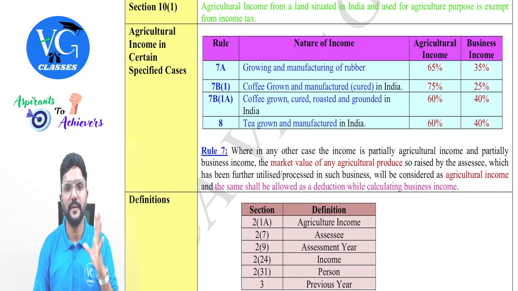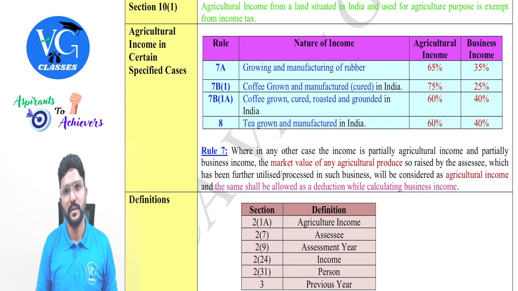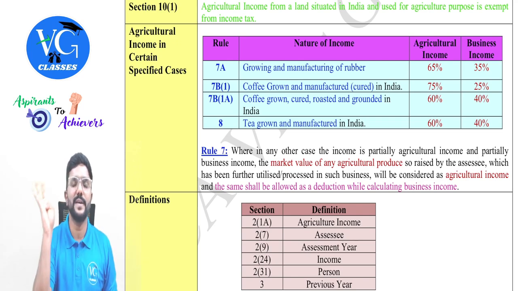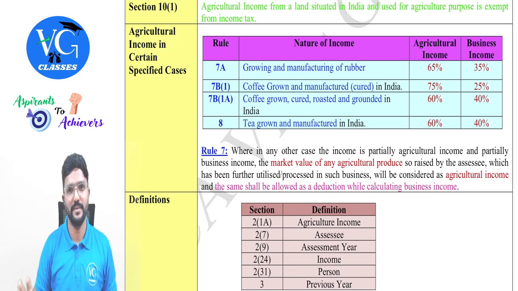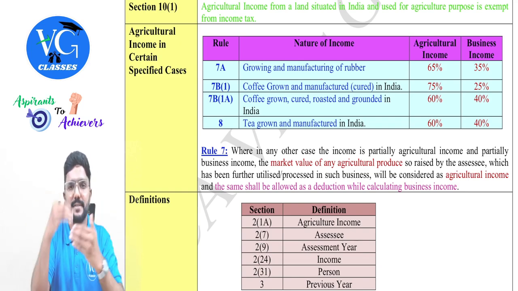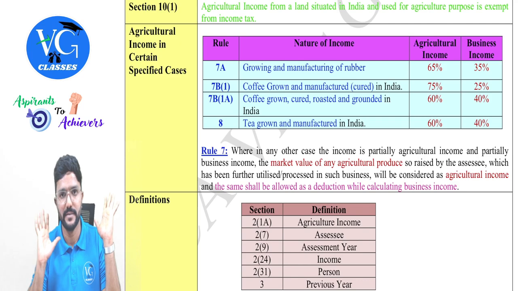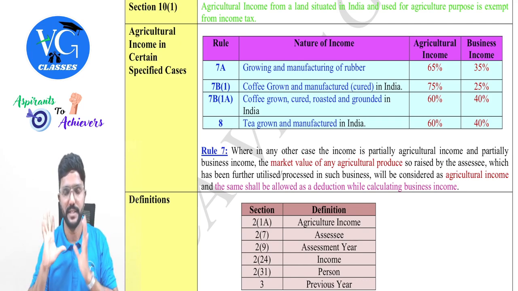So the rules are there where they have clearly given the percentage breakup between agricultural income and business income. And please note, guys, agriculture income is exempt as per section 10(1), whereas business income, which we also call non-agriculture income, is taxable. But if the assessee has both, the tax rates remain the same. But the way we calculate the tax, we need to apply a few steps, which we will be learning in the tax rate chapter. It is slightly different. Clear? But you have to be careful with it.